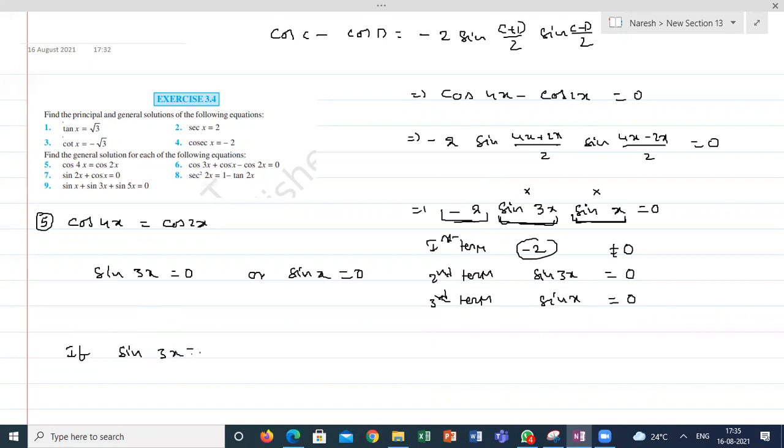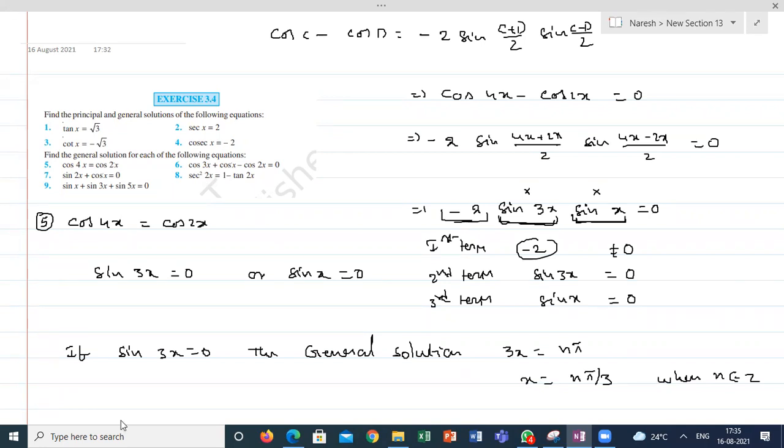So if sin 3x is equal to 0, what is the general solution, guys, if sin x is equal to 0? Sir, n pi. N pi, correct? So 3x will be equal to n pi, so x will be equal to n pi by 3, where n belongs to z.